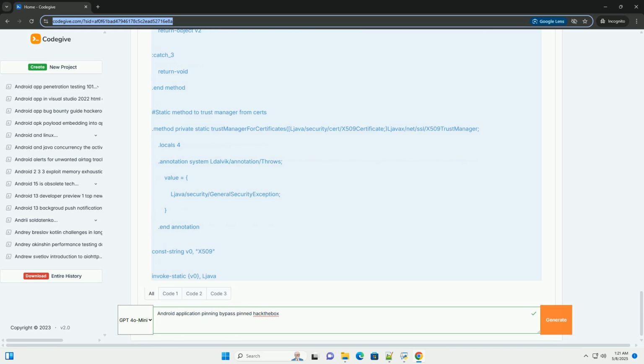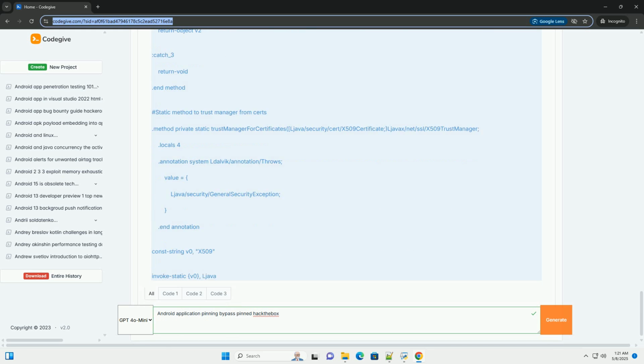C. Run the Frida script. 1. Save the Frida script, for example bypass_pinning.js. 2. Run the application on your Android device or emulator. 3. Run the Frida script against the application's process.